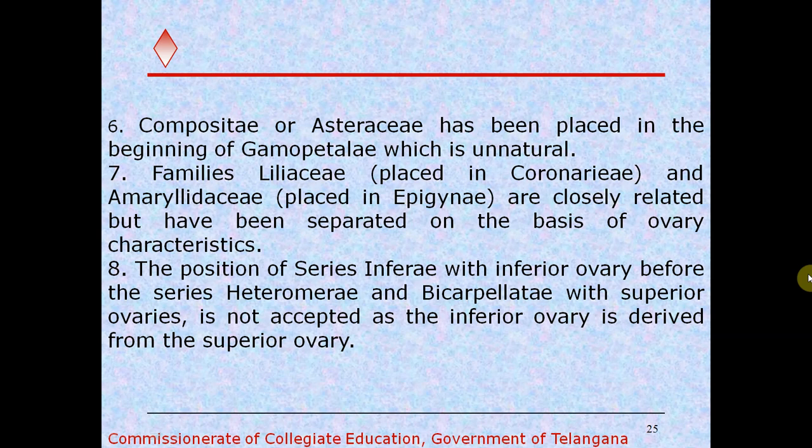So the position of series Inferae with inferior ovary before the series Heteromerae and Bicarpellatae with superior ovaries is not accepted, as the inferior ovary is derived from the superior ovary. So presence of the inferior ovary is considered most advanced compared to the superior ovary. So the series with the inferior ovary should be kept after Heteromerae and Bicarpellatae. So that is also one of the demerits.